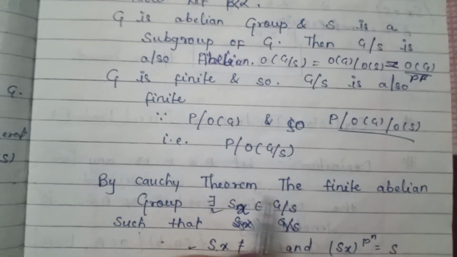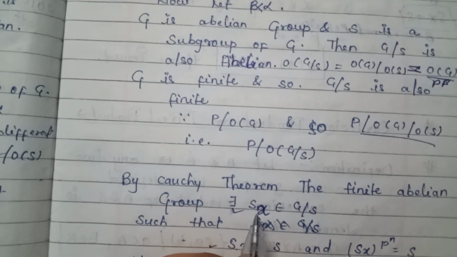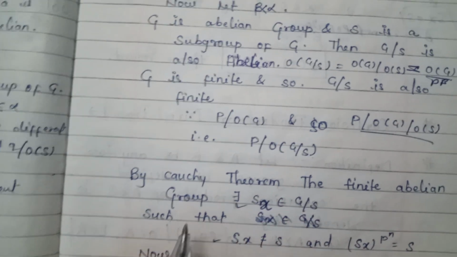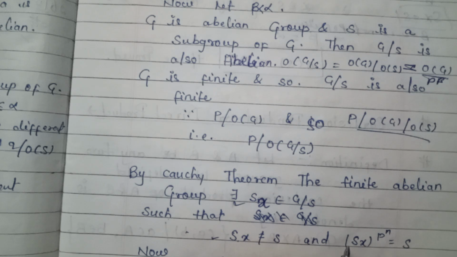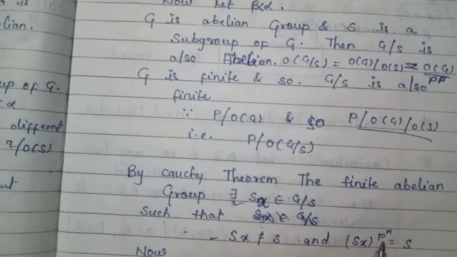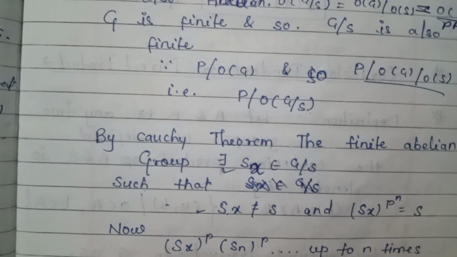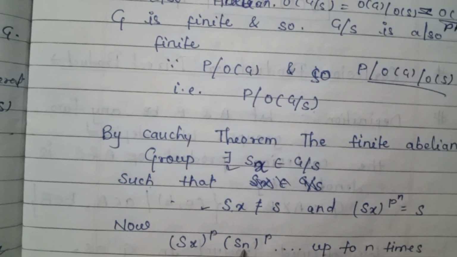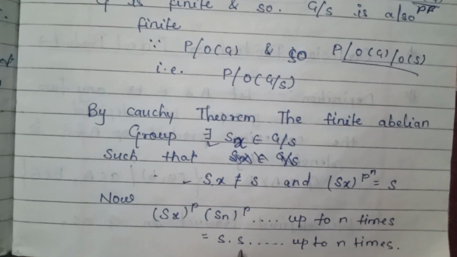By Cauchy's theorem for finite abelian group, there exists Sx belonging to G by S such that Sx does not equal S, and (Sx) to the power p is equal to S. Sx to the power p to the power n is equal to Sx, Sx, and so on up to p n times, so S dot S up to that many times.